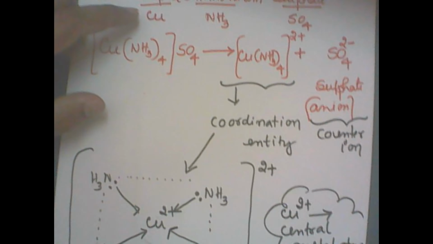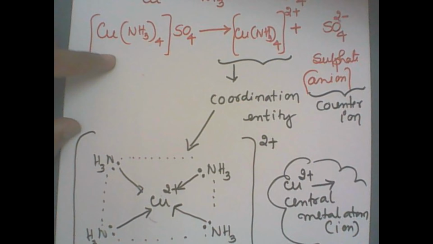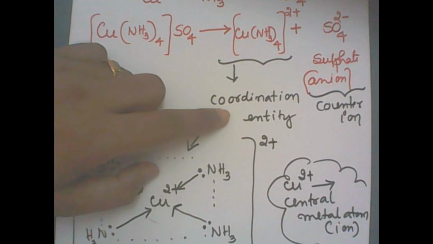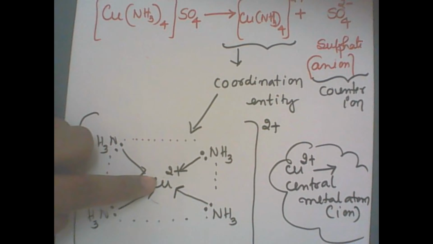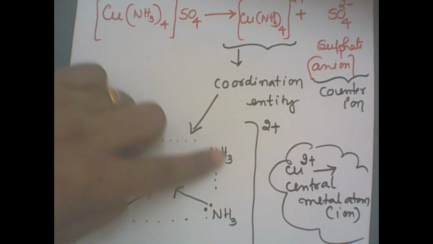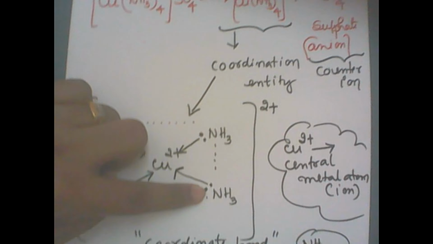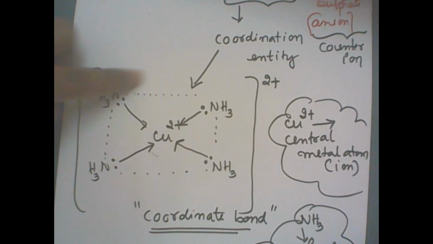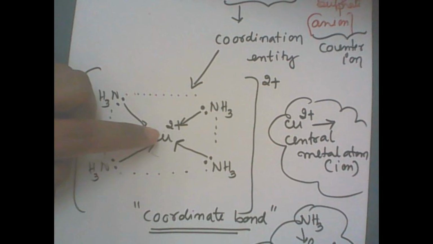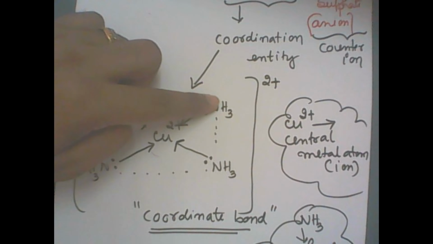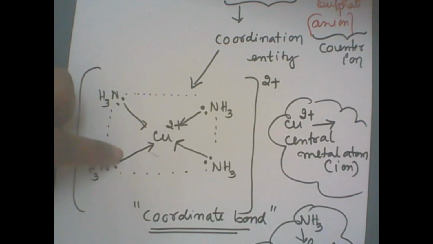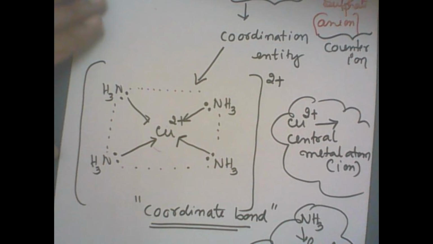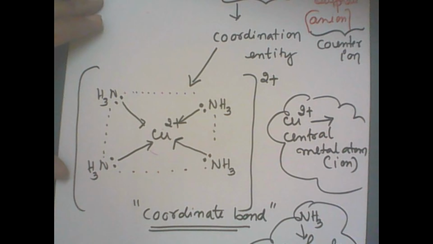So what is the definition of a coordination compound? Coordination compounds are those compounds which contain at least one coordination entity. A coordination entity has one central metal atom surrounded by molecules or ions, and the central metal atom and the molecules or ions are bonded by coordinate bonds. Clear? Right? So I'll write the definition.